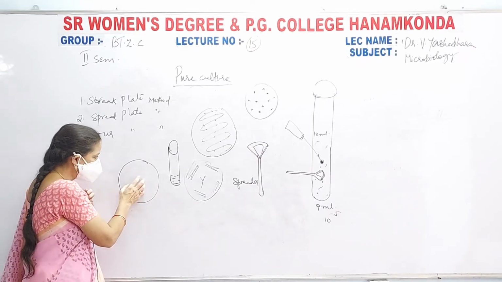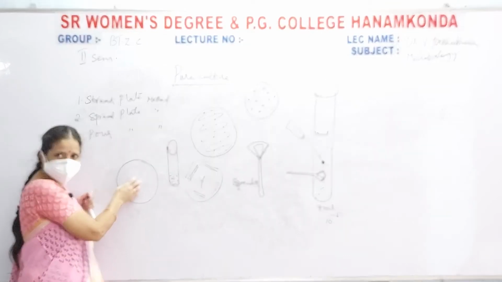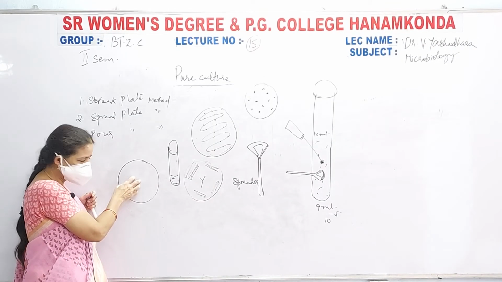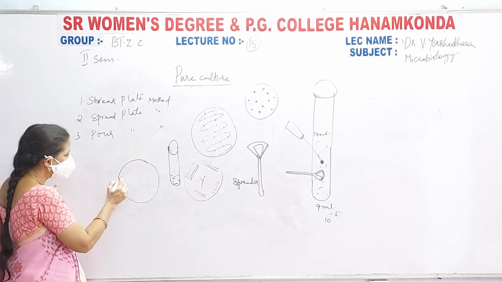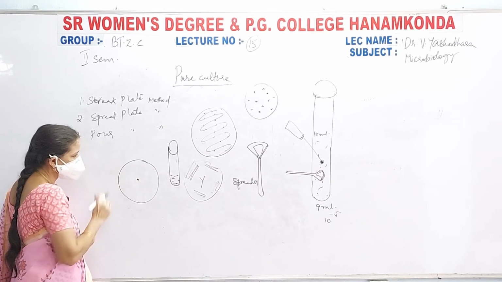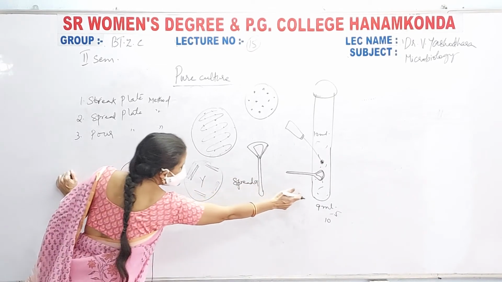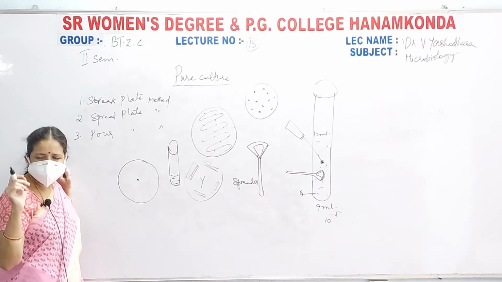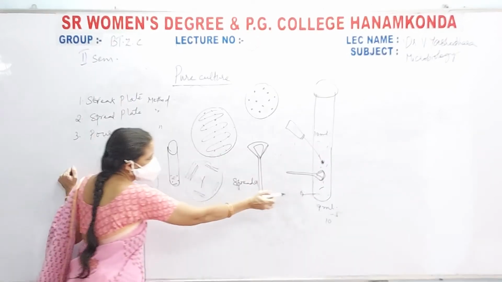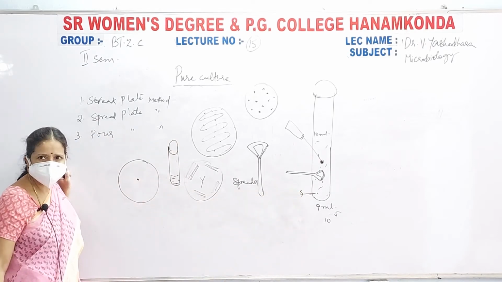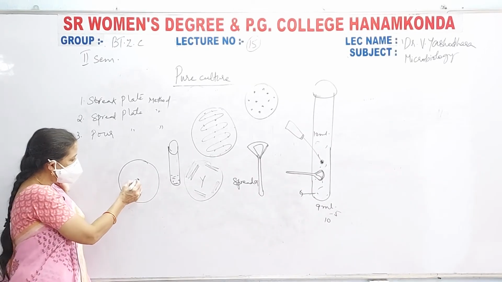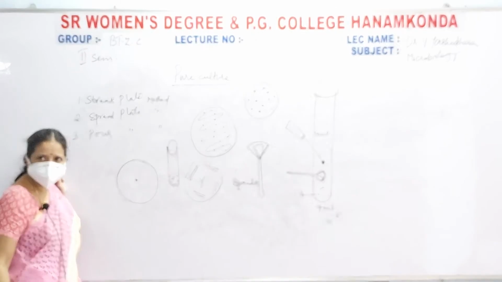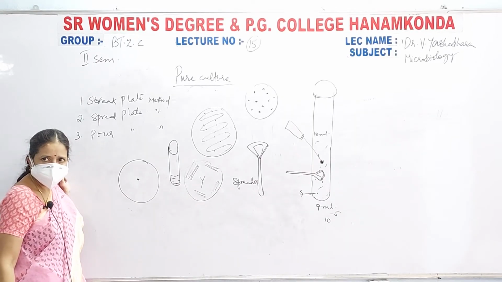Now take this empty sterile petri plate. In this, pipette out one drop of your culture. You have to pipette out 0.5 ml or 1 ml of the culture from this 10 to the power of -5 dilution, and put a drop in the center of this petri plate.